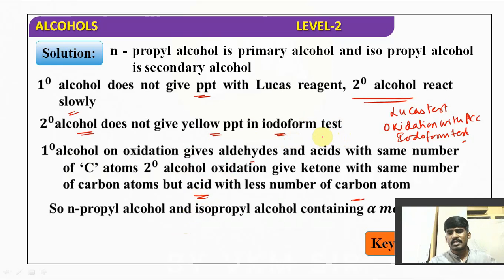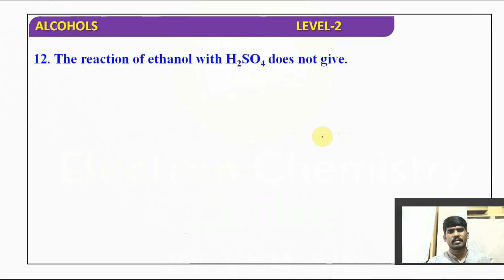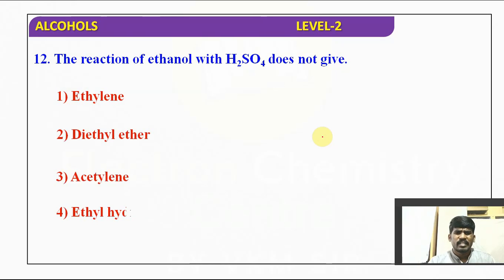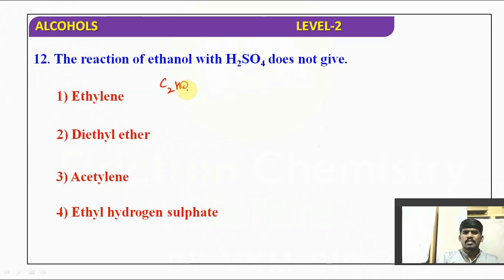ABC, all of ABC statements are correct if you check. The reaction of ethanol, ethanol means C2H5OH, with H2SO4. Two conditions are there. Concentrated H2SO4 at 140 degrees Celsius gives diethyl ether.